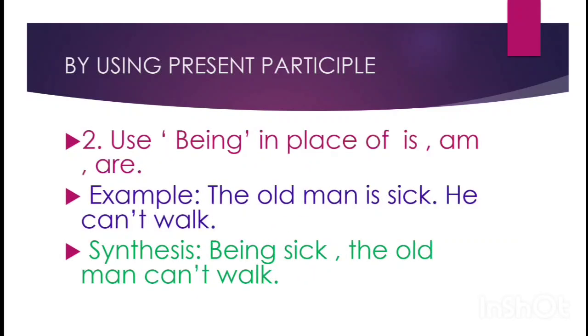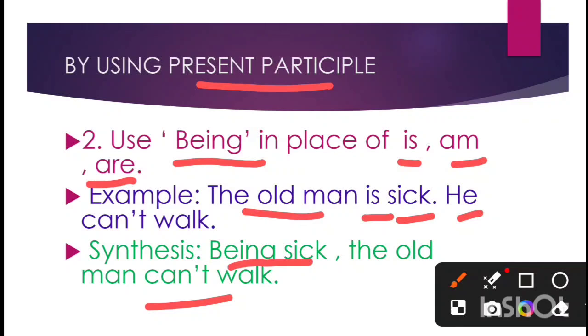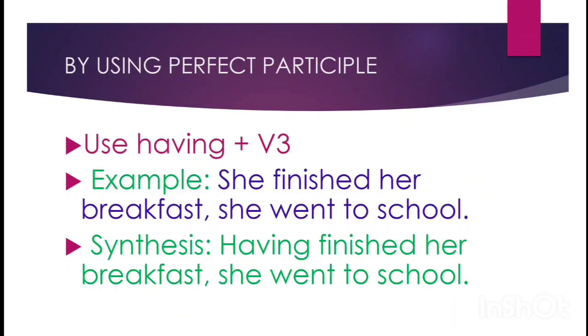Next, again using present participle. So in this way, you can use being in place of is, am, are in the first sentence. Okay, you will begin with being. So being sick, start with being sick, comma. After that you will put comma and then the second sentence you will write as it is. So being sick, the old man can't walk.